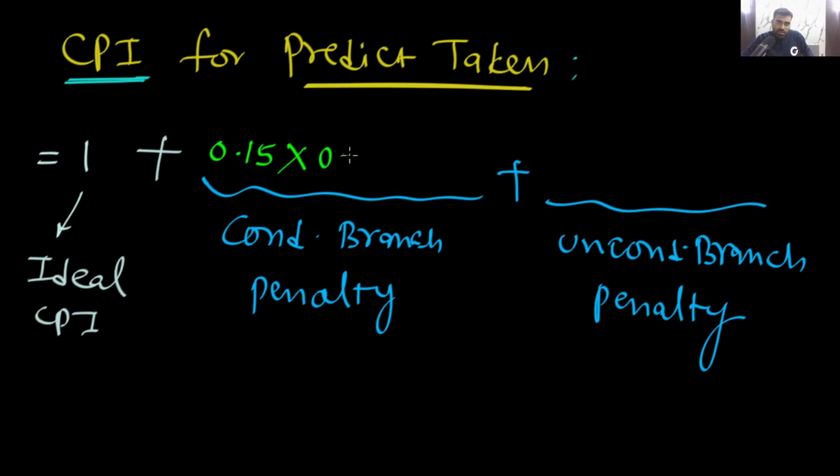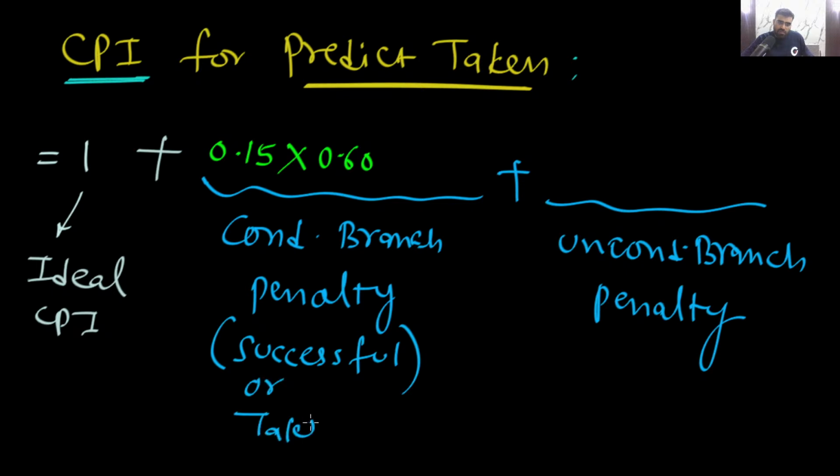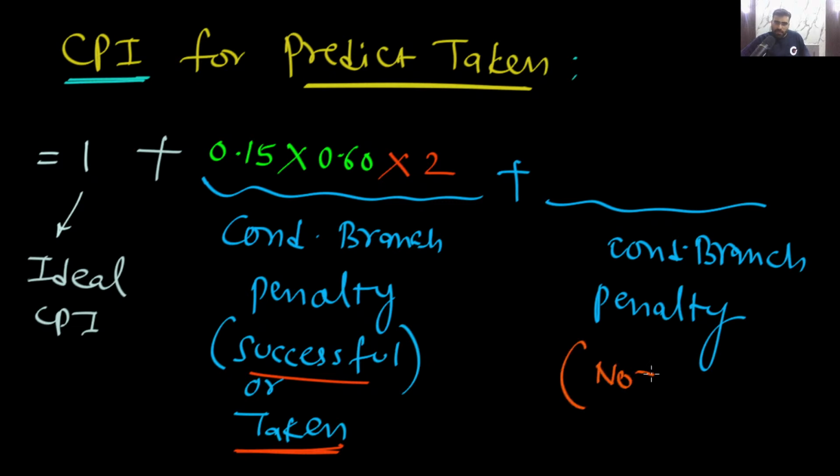Out of them, these many are taken. These are actually successful or taken. In this situation, how many stalls? There will be 2 stalls. Plus, the conditional branch when unsuccessful or not taken.